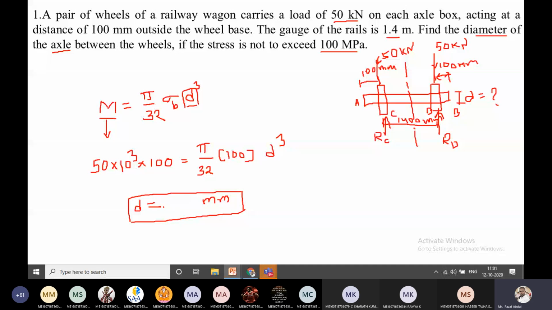After writing on the screen, everybody is telling the answer, because the screen is appearing to you and you are telling the answers. 79.85 mm.